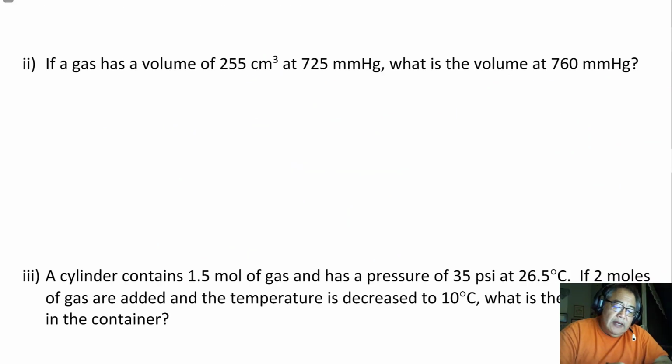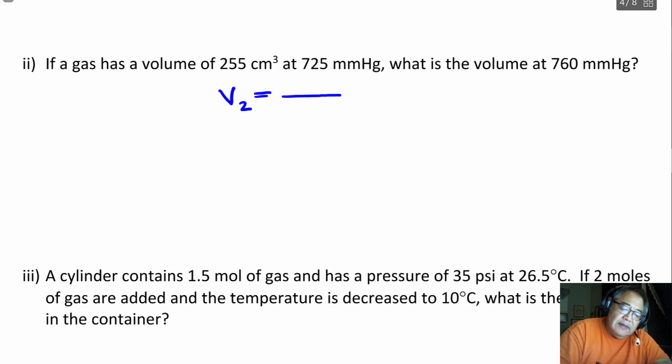So in this problem, we have a volume of a gas, right? And we're being asked to calculate what its volume would be after a pressure change. Now, if you remember, we said pressure and volume are inversely proportional to each other. That is, if I increase the pressure of the gas, its volume will get smaller, right? So I'm looking for V2. And what I'm going to do is I'm going to set it up like this. I know that V2 has to be smaller than V1 because the pressure is going up, right? So in other words, I'm going to write it so this fraction is going to get smaller.